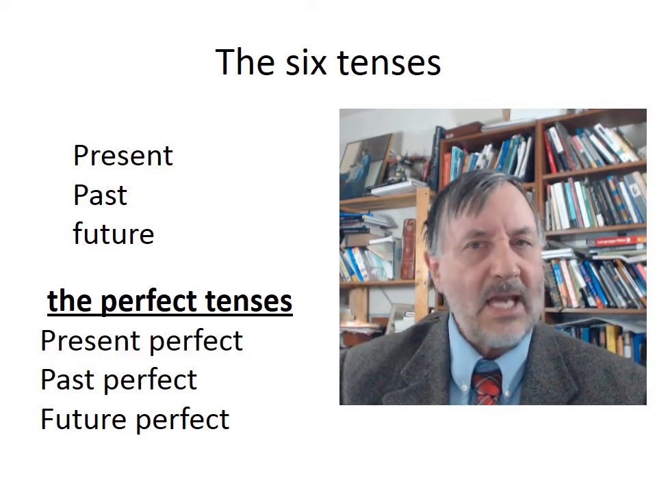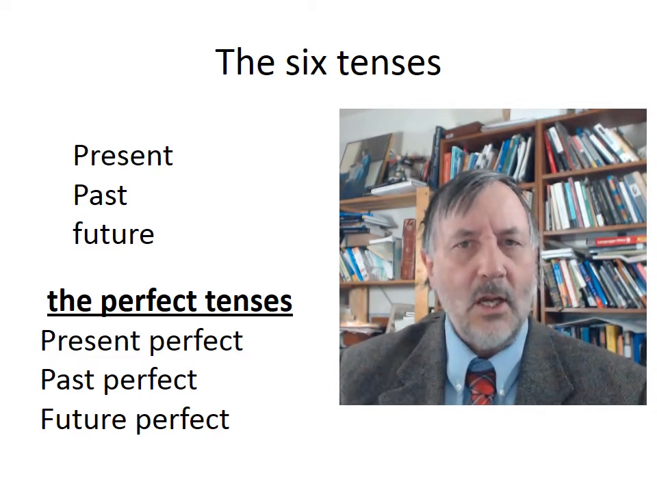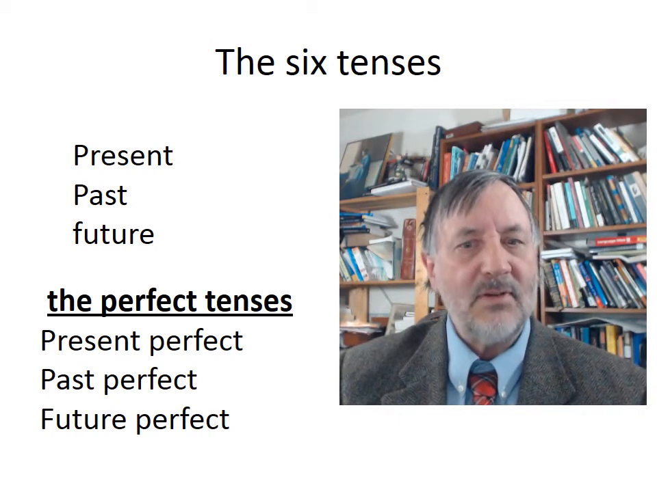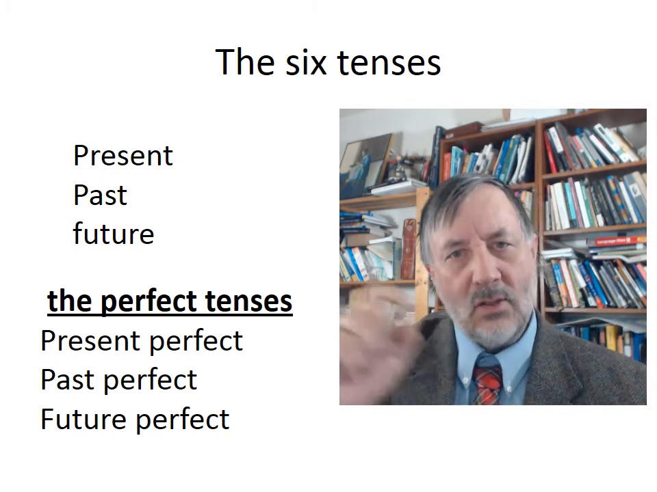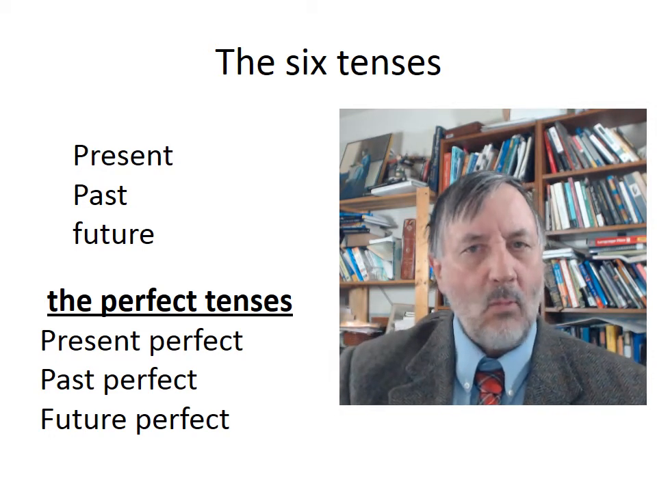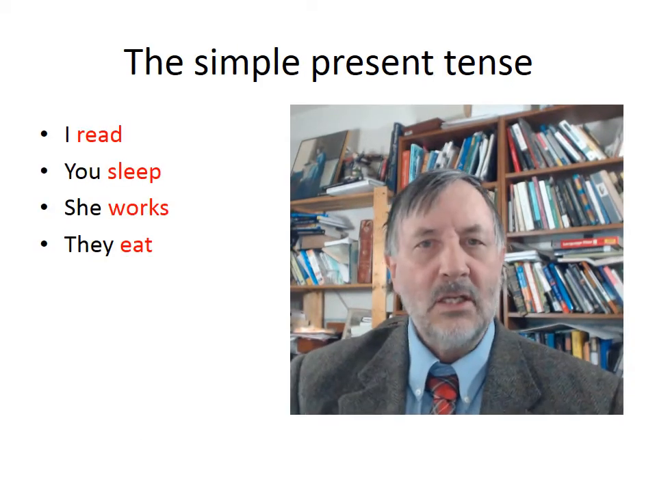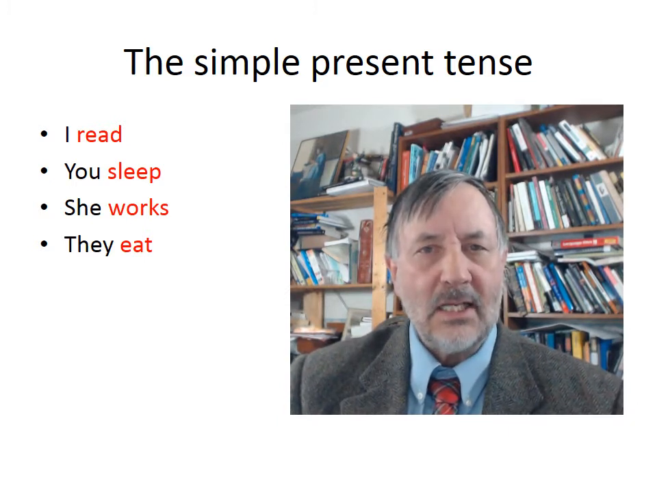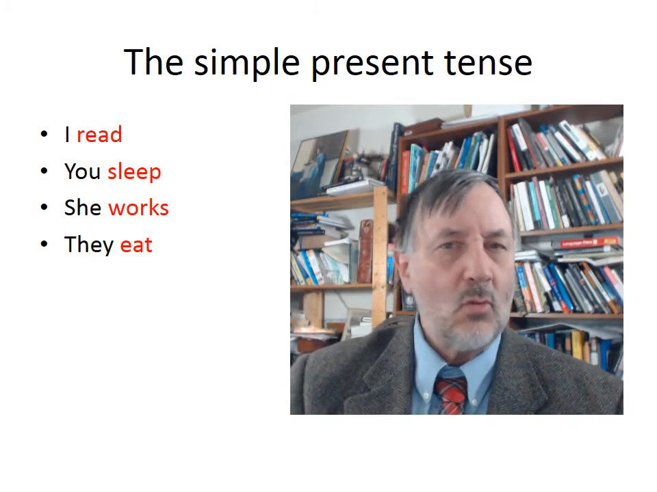So we have the present, past, and future, and those are simple enough, and we'll be talking about those. We also have what's called the perfect tenses, the present perfect, past perfect, and the future perfect. And as we go forward, I'll break those down, one by one, and we'll take a look at what they are and what they do. So first we'll encounter the simple present tense, such as I have listed over here. I read, you sleep, she works, they eat.